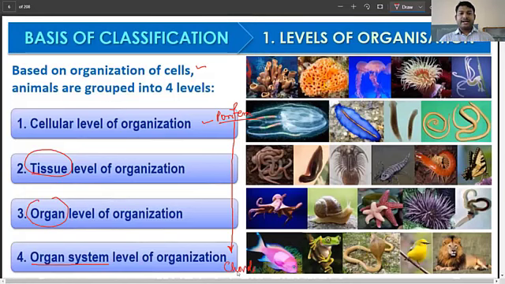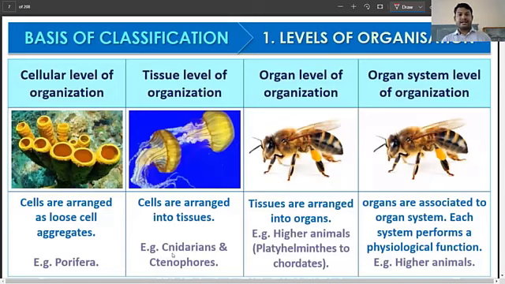As the complexity increases, the level of organization also becomes more and more complex. It goes from cellular all the way to the organ system level of organization. To give you a few examples, you have the Porifera. Cells are arranged as loose cell aggregates. Now many might confuse this and ask, sir, a number of cells are there, they're multicellular, why can't we consider that as tissue?